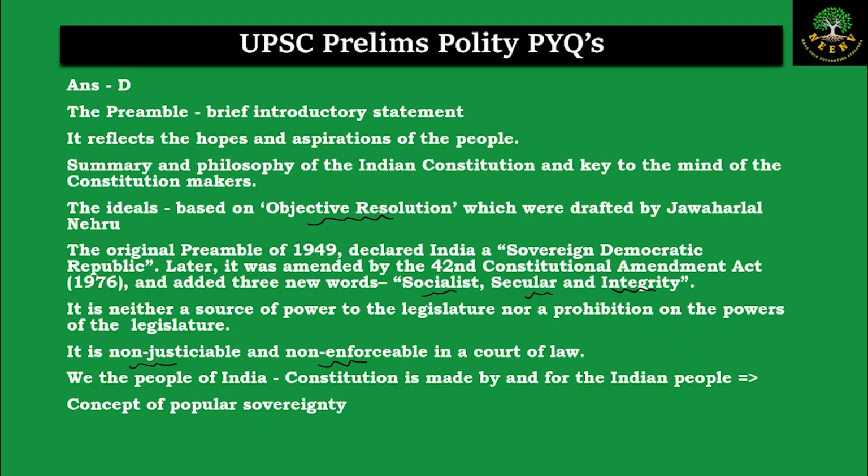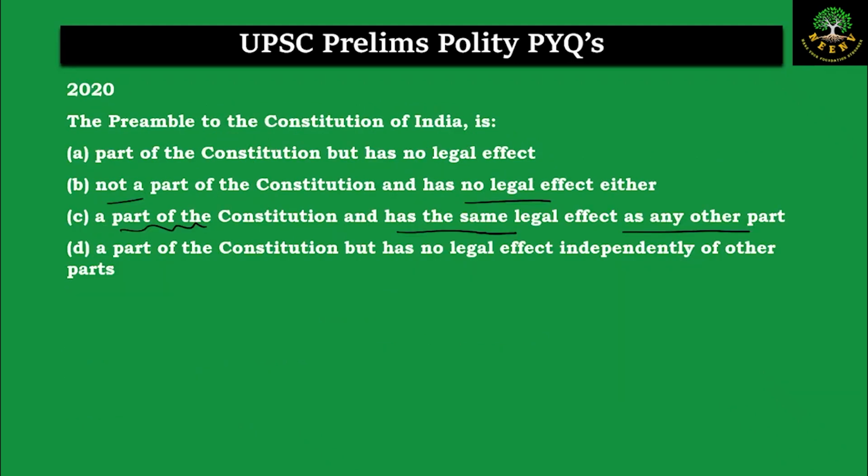And if there are any ambiguous provisions in the constitution, the help of the preamble could be taken. So if you see here, the first statement says that it is part but has no legal effect. The second one says not a part of the constitution and no legal effect. The third statement says part of the constitution and has the same legal effect. So ultimately, option D says that it is part of the constitution but has no legal effect independently of the other parts. So the preamble, if it is read wholly with the constitution, then it has the ability to overcome the ambiguity. So option D is the correct answer for this question.